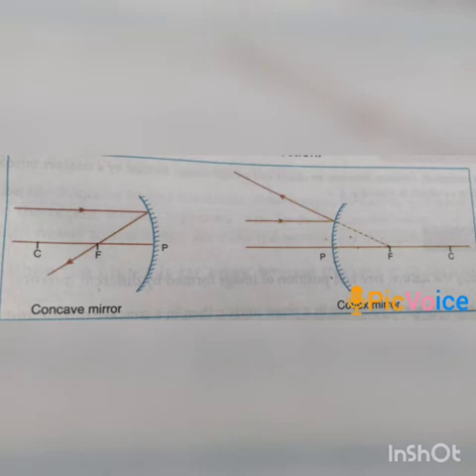In a concave mirror, it actually passes through the focus. But in a convex mirror, the ray which is parallel to the principal axis appears to pass through the focus after reflection from the surface of the mirror. So we can say that the incident rays which are parallel to the principal axis, after reflection from the surface of the mirror, pass through the focus of the mirror.